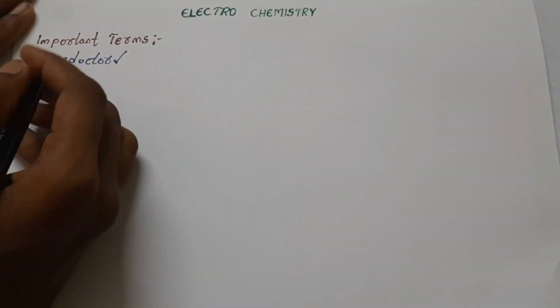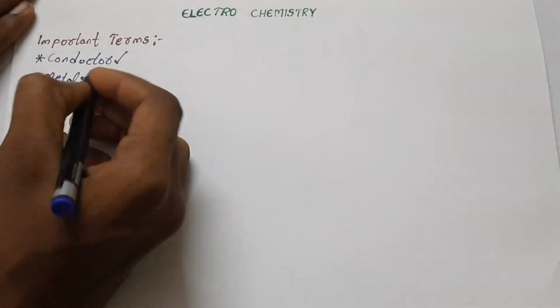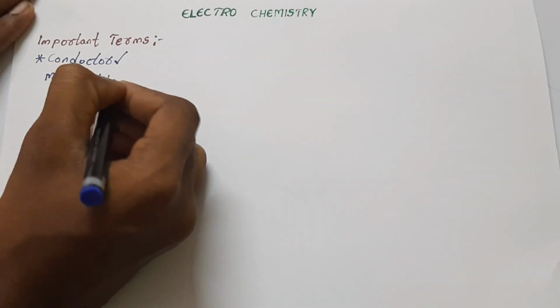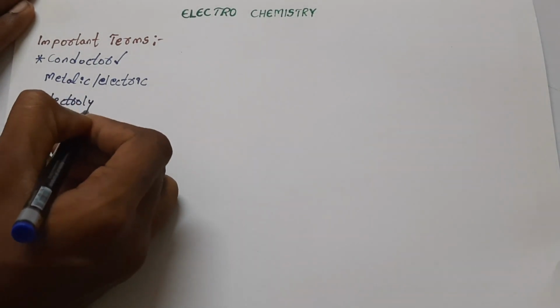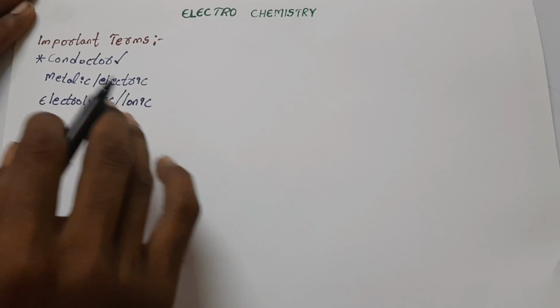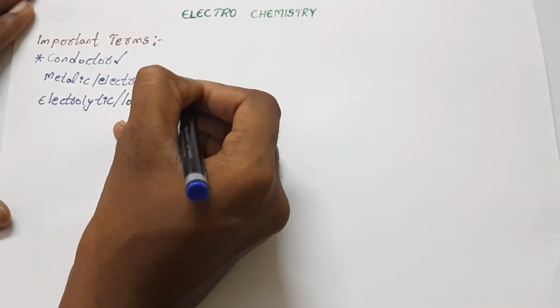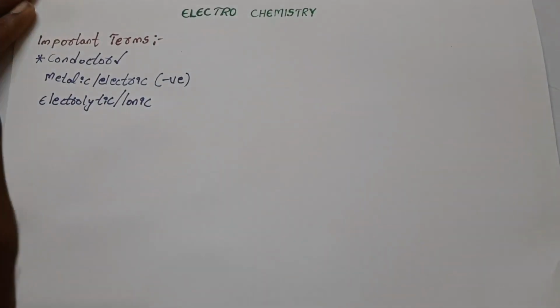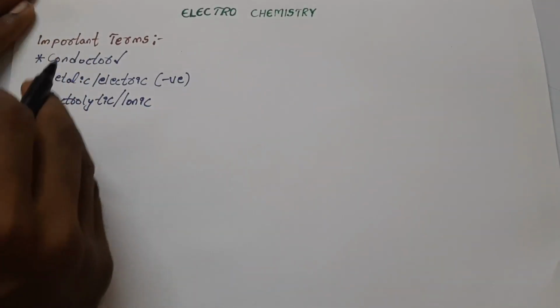And if we look at the different types of conductors, they include metallic conductors, which we can also call electronic conductors, and another type, electrolytic conductors, which we can also call ionic conductors. Metallic conductors conduct electricity due to the flow of electrons, that is, the flow of negatively charged particles. That is why they are called metallic conductors or electronic conductors.